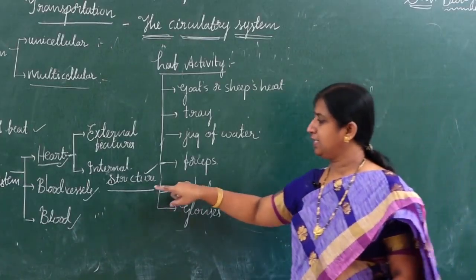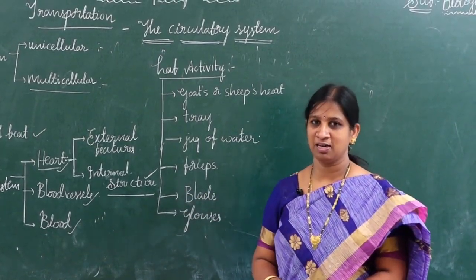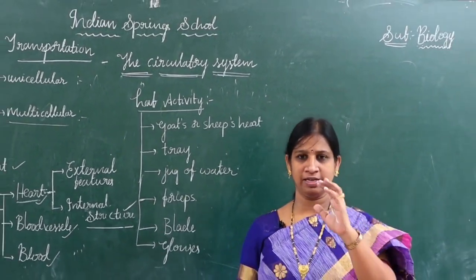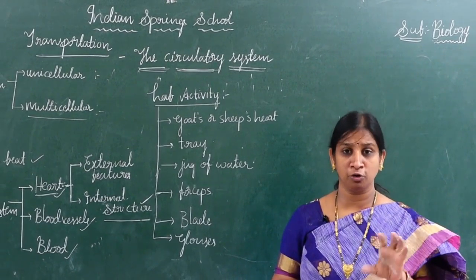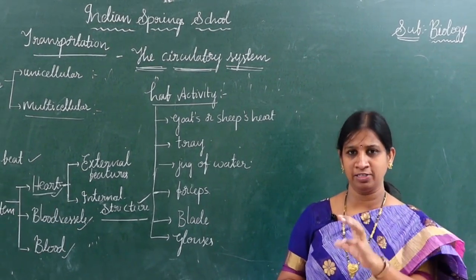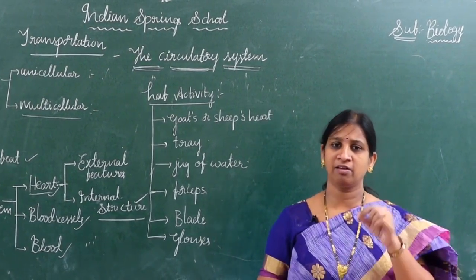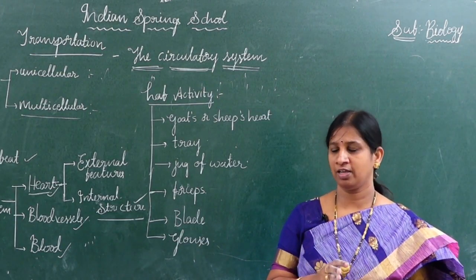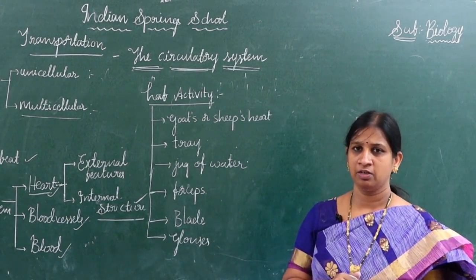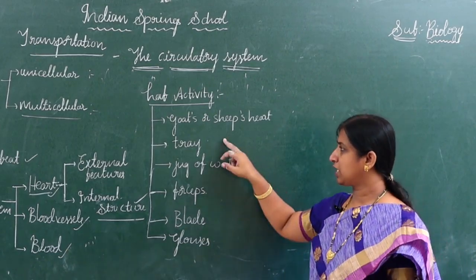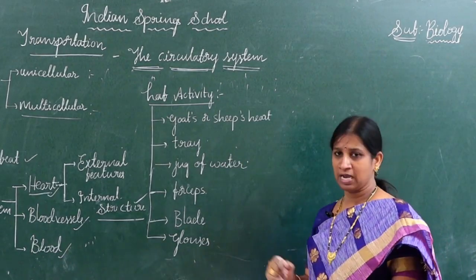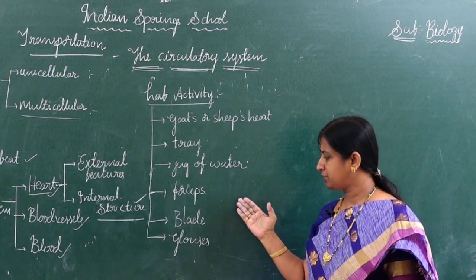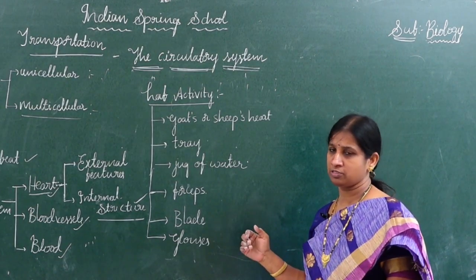Children, now let us see the internal structure of the heart. How can we know the internal structure? Externally, by a sheep's or goat's heart we can imagine the external features, right? But for the internal structure, we can go for dissection. To do the dissection, first we need to collect a goat's or sheep's heart, and we need a tray, a jug of water, forceps, blade and gloves.